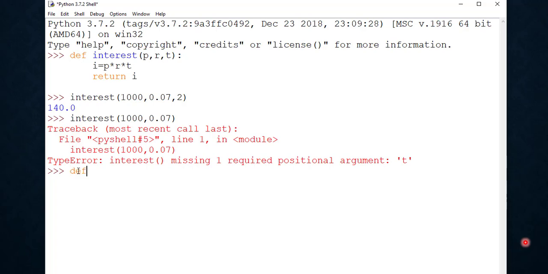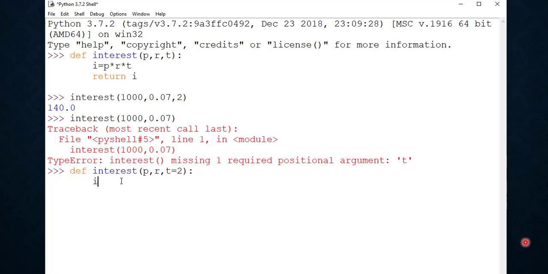Like for the above function definition, to calculate the simple interest, we can define some default value for time, like we can say 2 years. So here 2 is the default value for the parameter t.